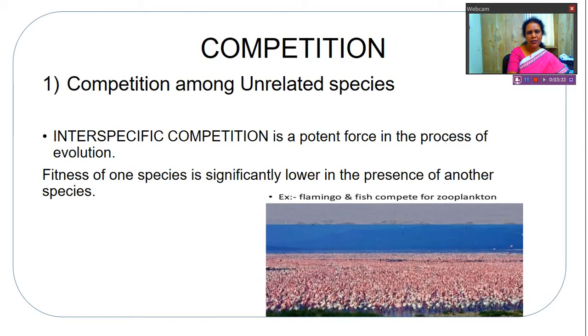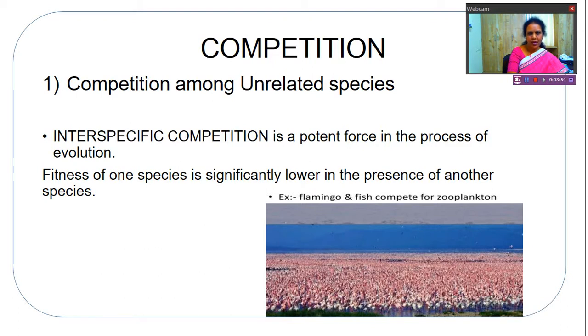So if the fitness of one species is more, the other species will not get the food because of the presence of these more fit organisms. So interspecific competition is a potent force in the process of evolution,